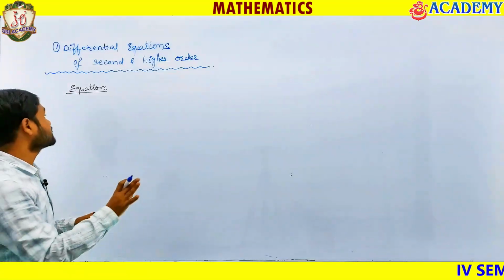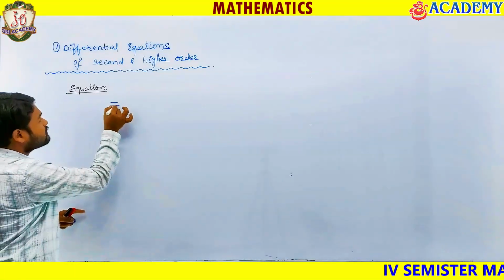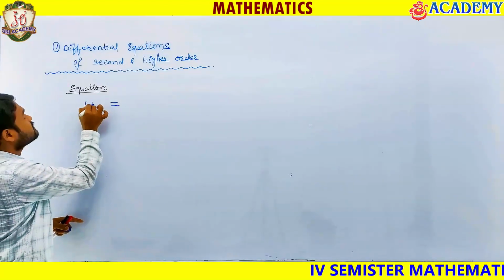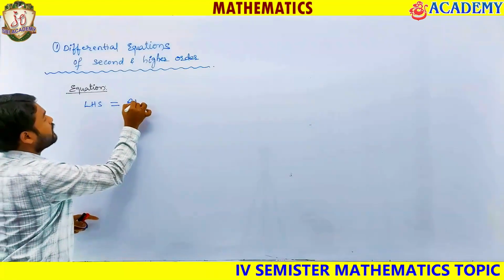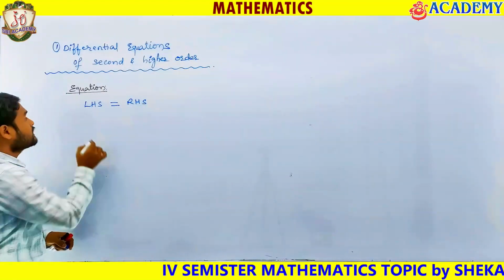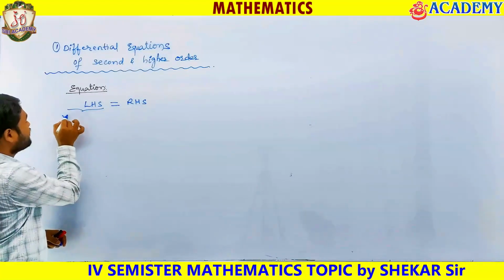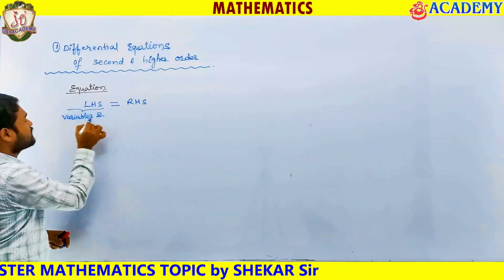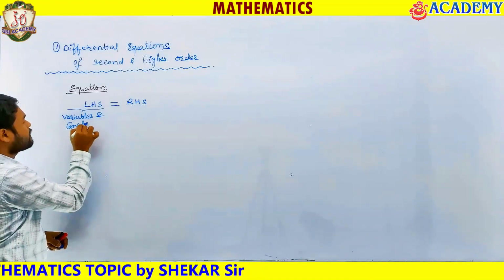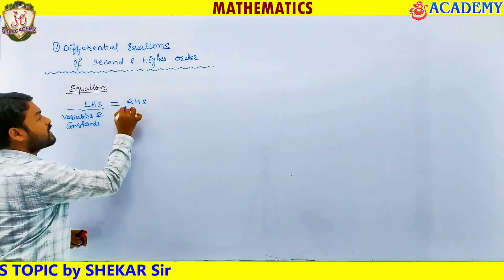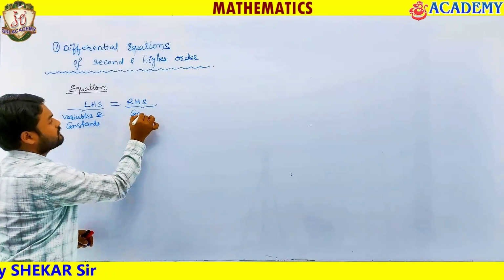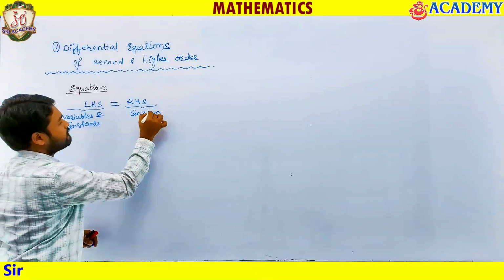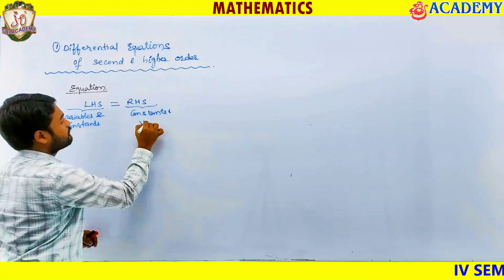What is required is the equals-to symbol, so that the LHS value has some RHS value. This LHS may consider variables and constants. This RHS also can consider constants and variables.